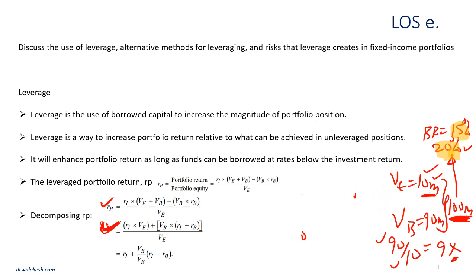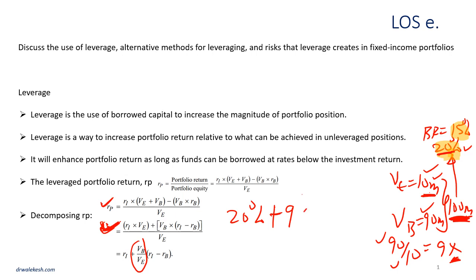As far as the third is concerned, you are guaranteed that the minimum return you will earn is 20%. The only thing you want to do is to enhance your return. So for you to enhance your return, you decided to go borrow 90 million. And we already said for leverage to make sense, your investment return should be greater than your borrowing rate. So let's say plus, how many times are you levered? You are levered 9 times. And that's what we have here. That's VB over VE.